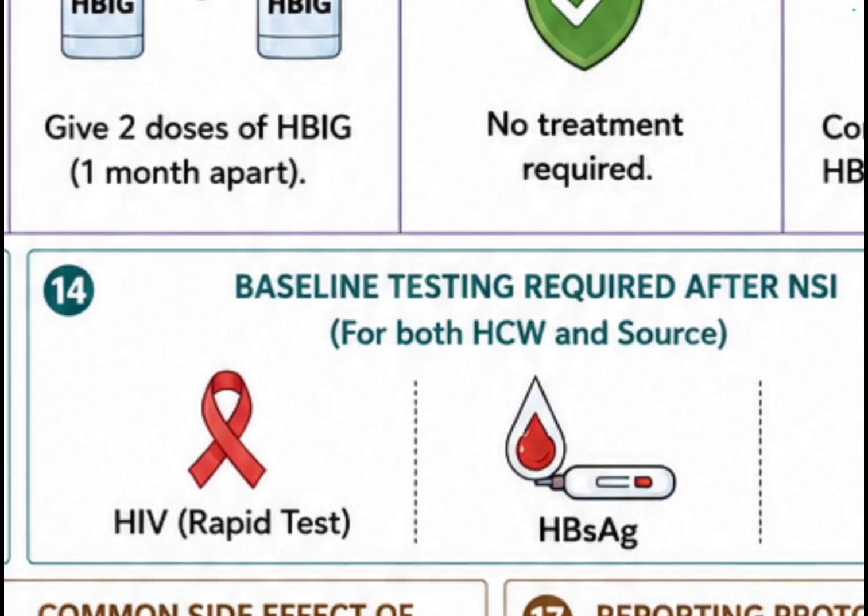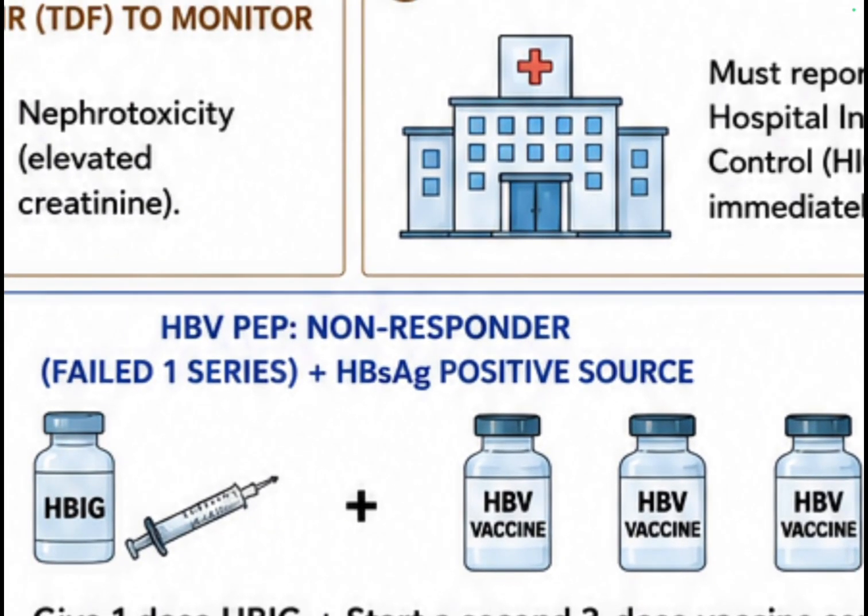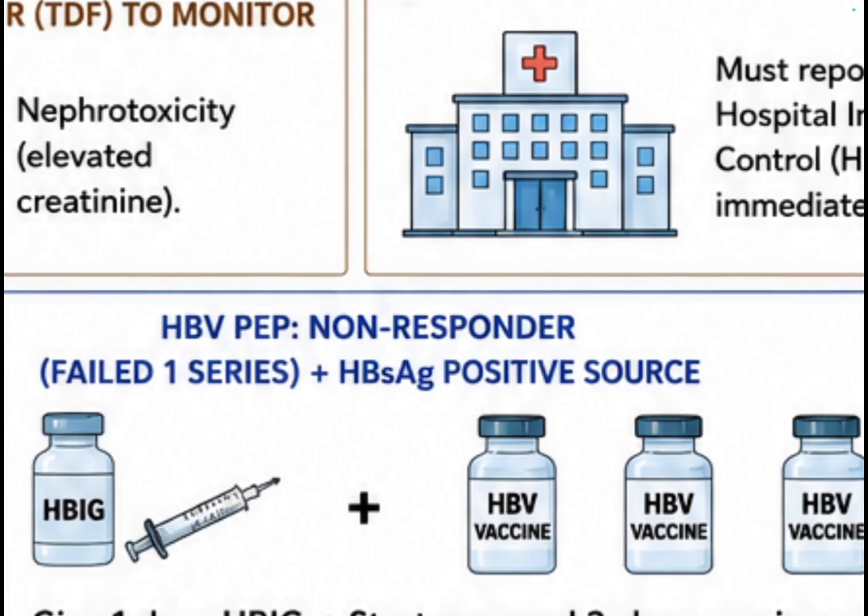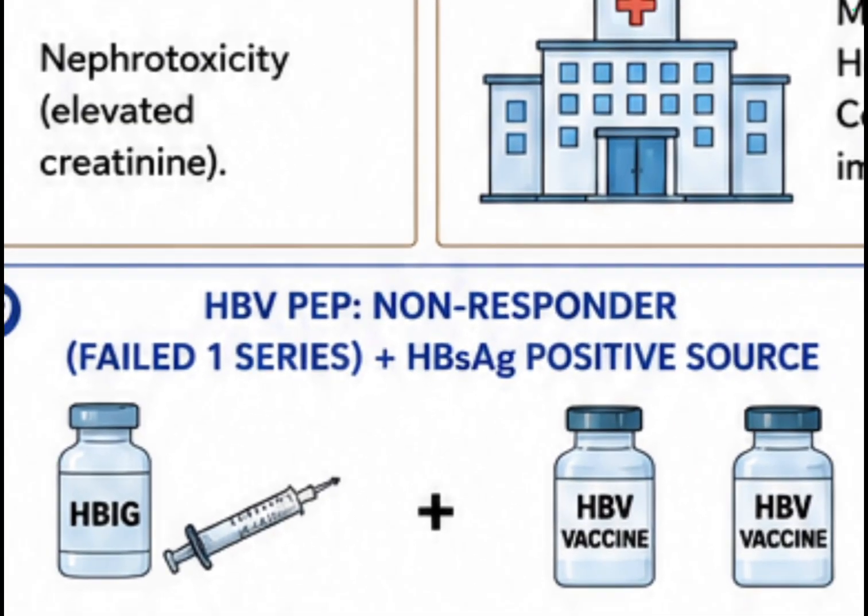But in question number 19, here also the healthcare worker is a non-responder, that is, the anti-HBs antibody titer is less than 10 milli-international unit per ml. But that is after 1 series, after 3 doses of the vaccine at 0, 1 and 6 months.